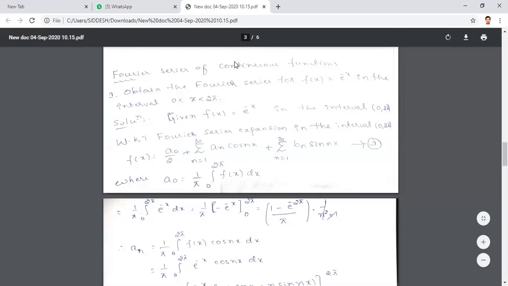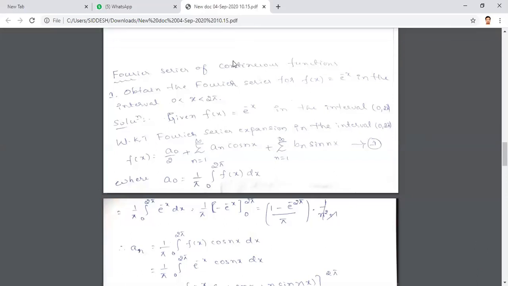If possible, while I'm telling, if you are writing in your notes, it will be good for you to understand, because simply listening will make it difficult to catch. If you write while understanding, you will come to know which step you are not getting, and then you can ask. I will also give some time for one new problem to solve. That time also you can catch.